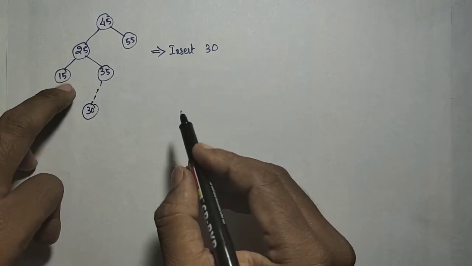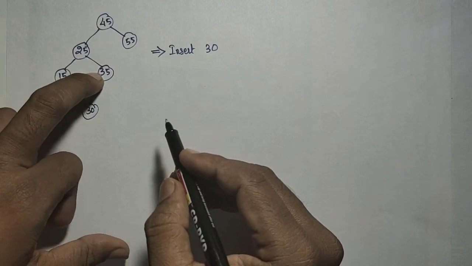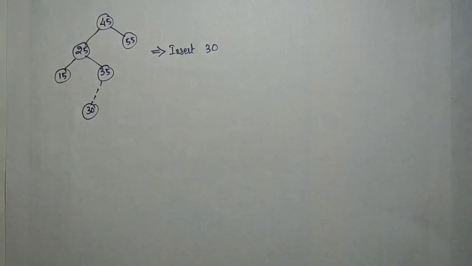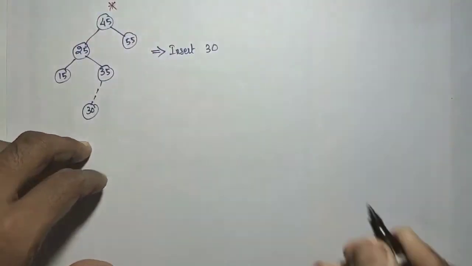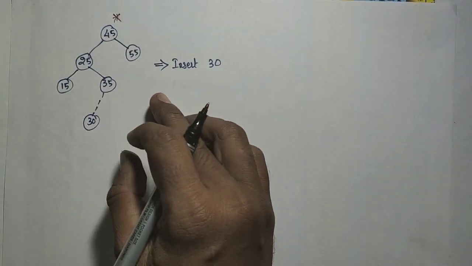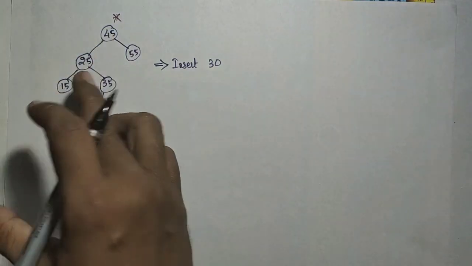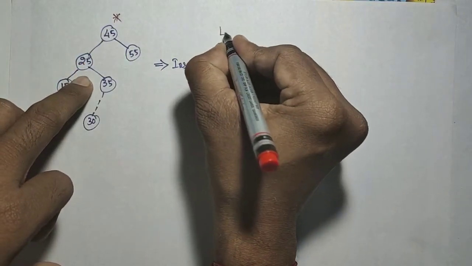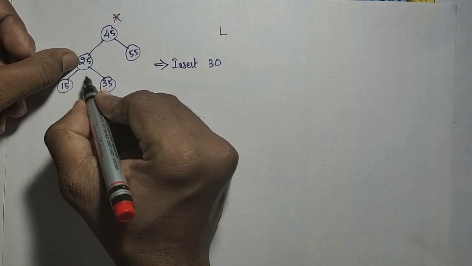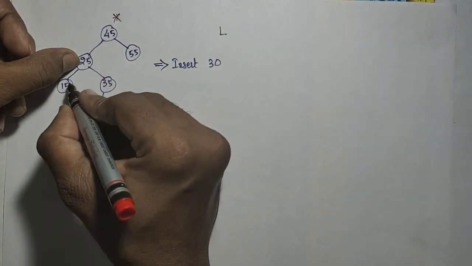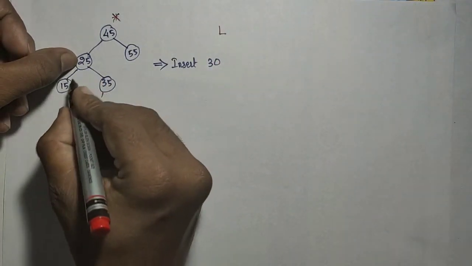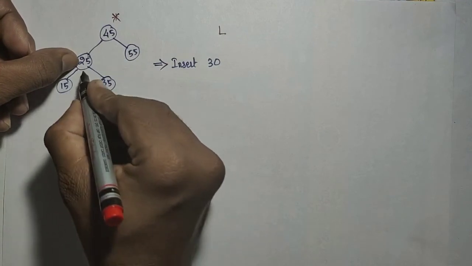Now in which node does the unbalancing occur? 35 is balanced, its parent 25 is also balanced, and when you come to 45 it goes unbalanced. The 30 is added on the left side of the 45, in the left subtree, and in the left subtree on the right side.